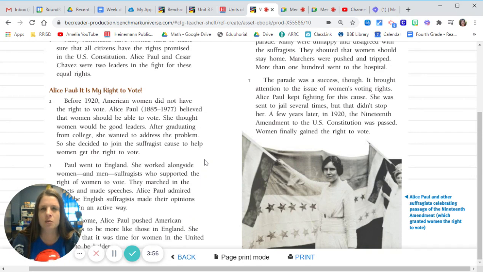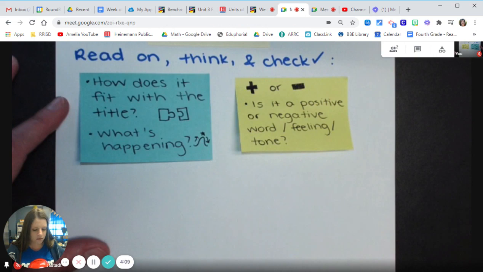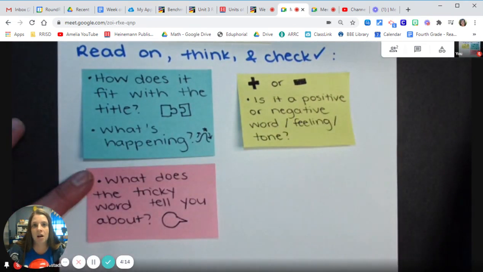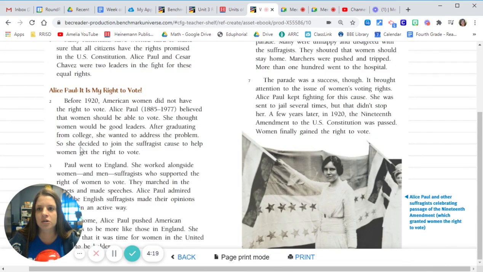And so I think it goes more on the positive end of things. So I still think that that matches our idea that suffragists could be about getting rights to vote, or people that even support that. So now we want to think, what does the tricky word tell you about? Well, let's look back at the text again and see. It says, "So she decided to join the suffragist cause to help women get the right to vote."